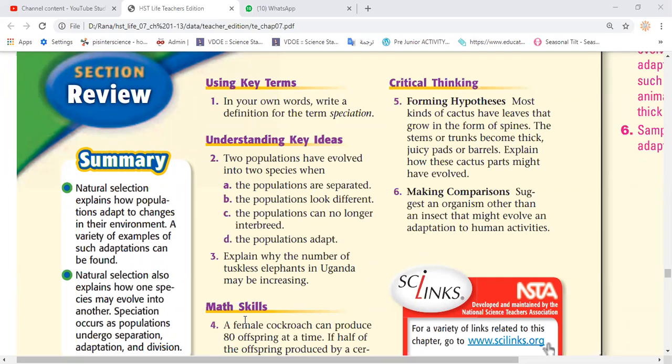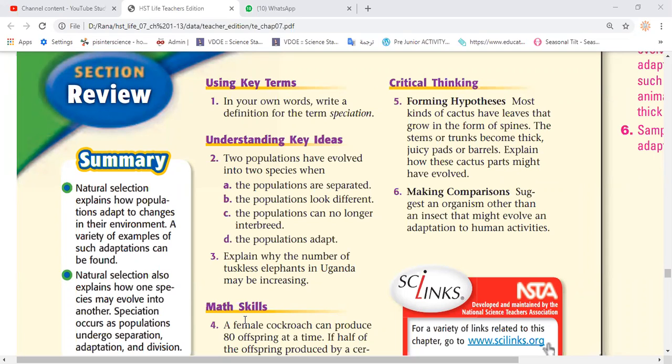So here it said that you choose when two populations have evolved into two species. Yes, Mihad. When the populations adapt. Okay. So that's very important, guys. Two populations have evolved into two species when, okay. So actually, the answer is not D. What is the answer? Yes, Laura.